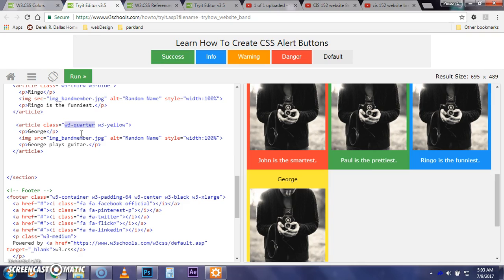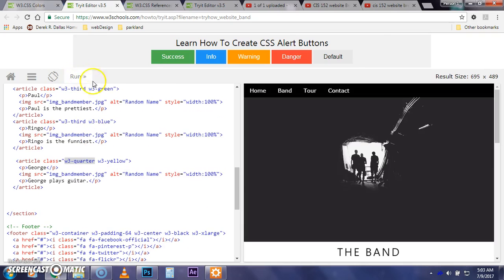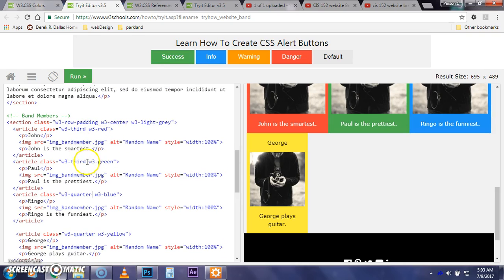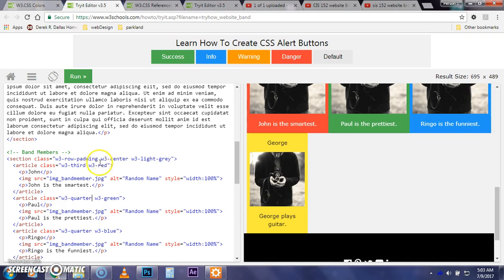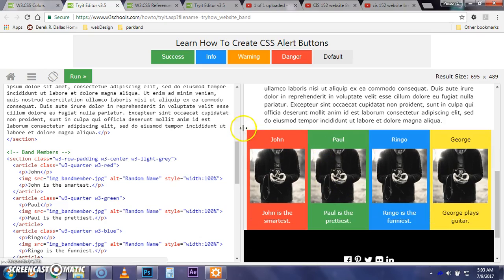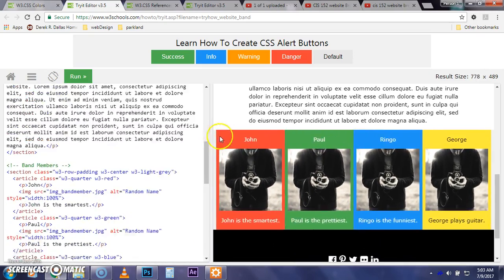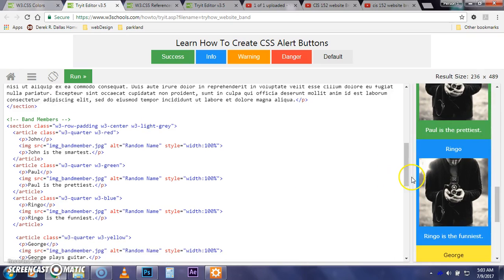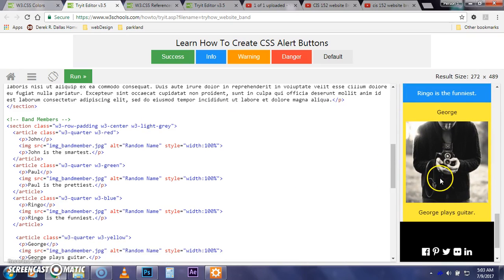Or is it a fourth? A quarter or fourth? Which is it? Looks like a quarter will work here. Let's see what happens. Just go ahead and change these. And let's see what it looks like if we run that. So now we've got a nice setup. We've got all 4 here. They're all responsive, right? They're going to change at that spot. Things stay nice and organized.